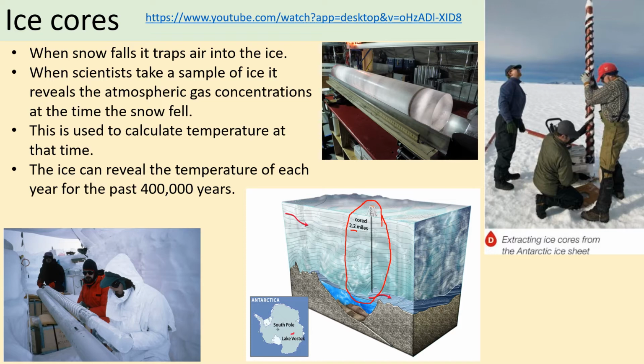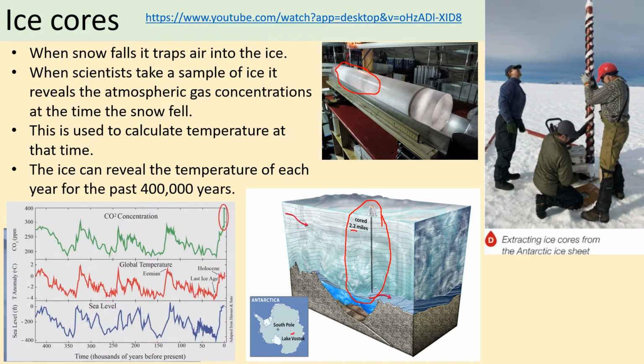So in some cases you can even see, in fact I think you can even see it on this diagram slightly here, you can actually almost see the layers of ice that had fallen, or the snow that had fallen in each year. And remember that this is important. We did this in the last lesson before we broke up because of the relationship between CO2 concentration and global temperatures. Now, we didn't actually look at the relationship between sea level, which you can see here, but as you can see with all three of them, there clearly is a very distinct relationship between those.